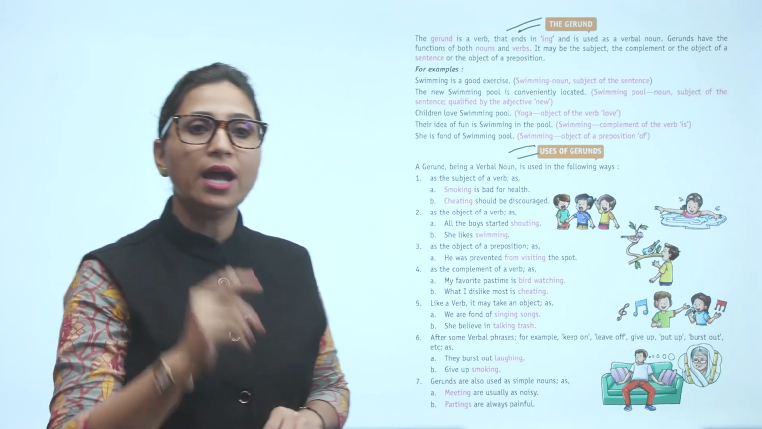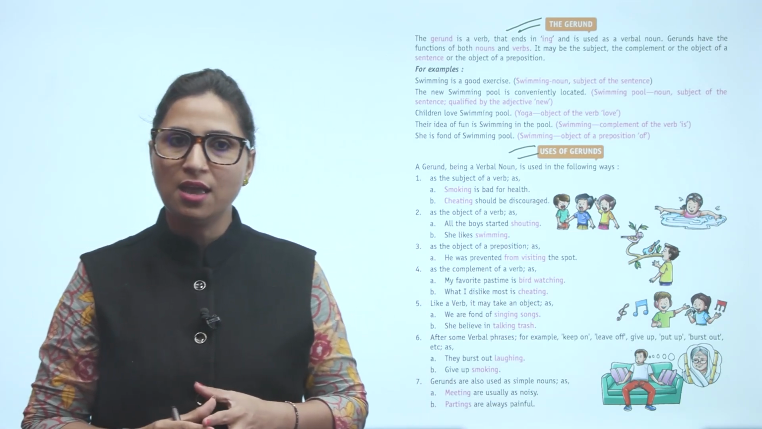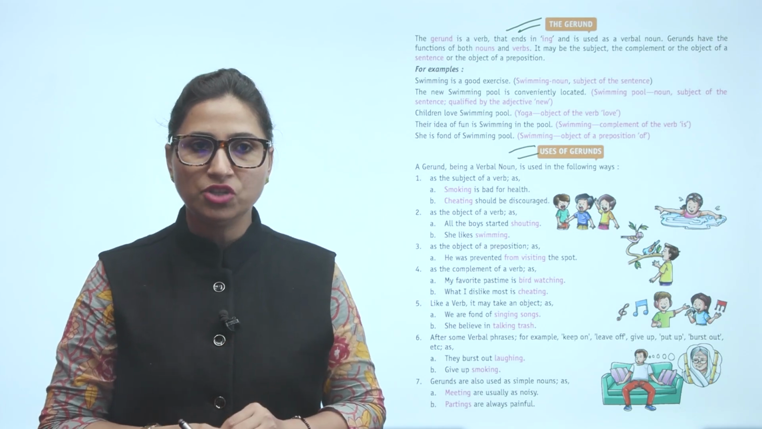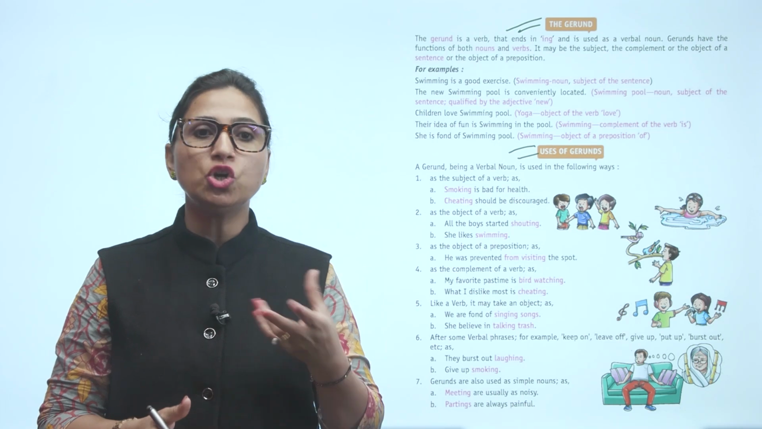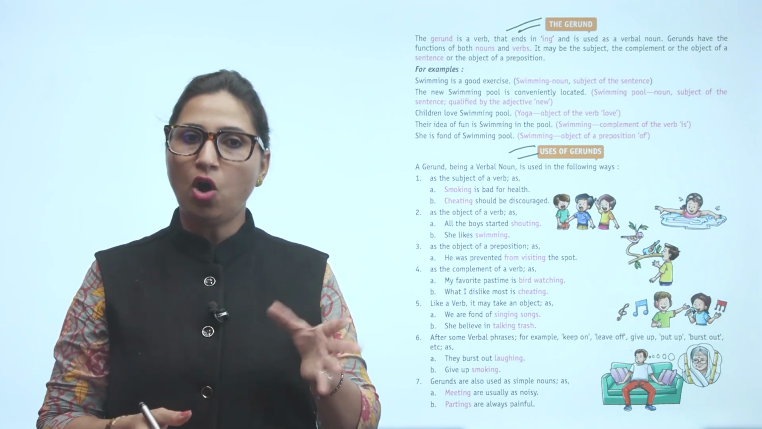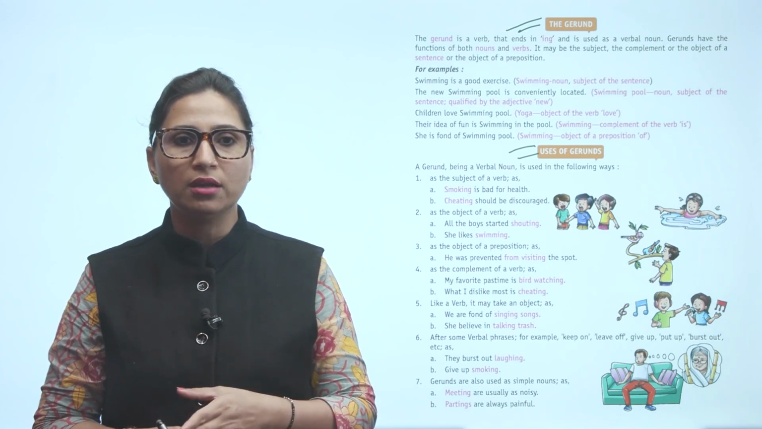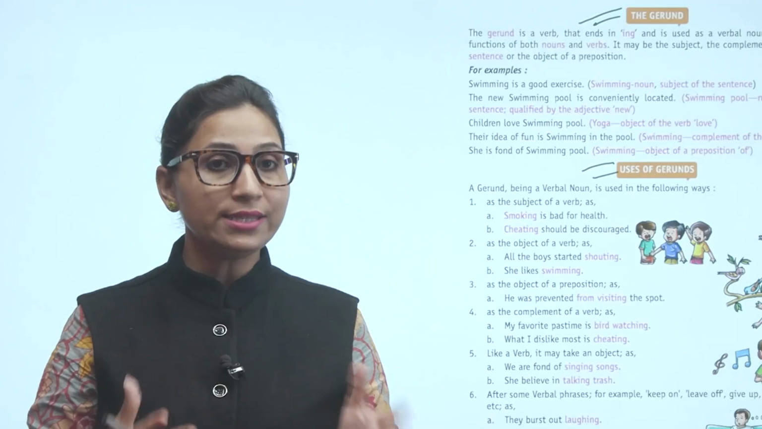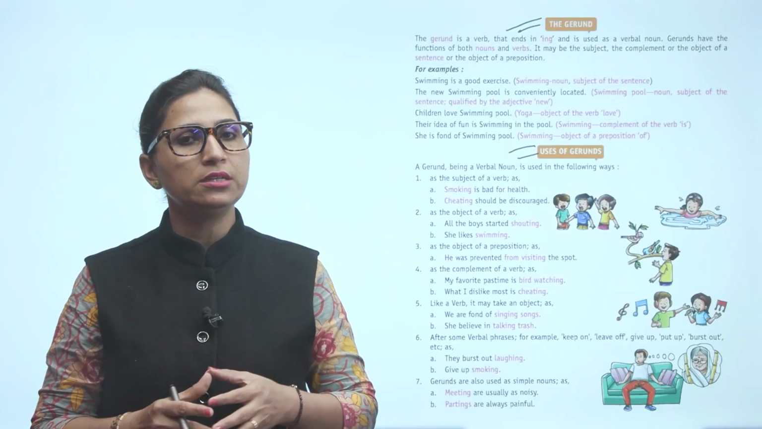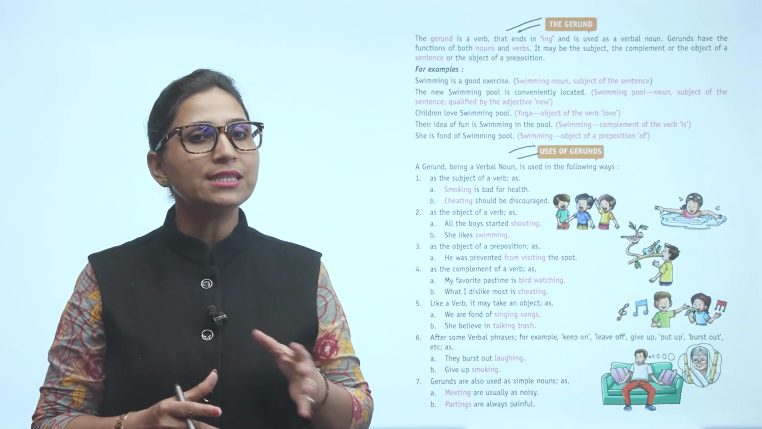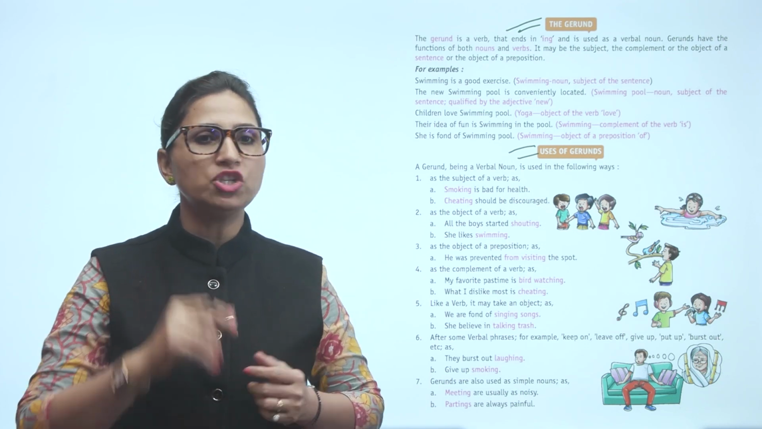Uses of gerund के अंदर, a gerund being a verbal noun is used in the following ways. As a subject of a verb, जैसे smoking is bad for health and cheating should be discouraged. As an object of the verb देखते हैं, all the boys started shouting. She likes swimming. As the object of a preposition, as, he was prevented from visiting the spot. As the complement of a verb के base पर, my favorite pastime is bird watching.